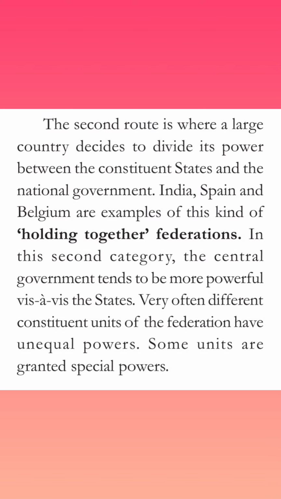So in the second route, a large country decides to divide its power between the constituent states and the national government. Examples of this type of federation are India, Spain and Belgium, and these are called holding together federations.